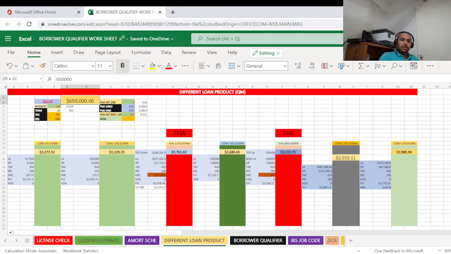So now let's say we're gonna put something like $600,000. Let's see what difference comes up. Look at this, now it's saying only $2,522.29. So now, what do we mean by house hacking? First of all, house hacking means that if you get enough rent to cover your mortgage, we call this house hacking in the real estate industry.